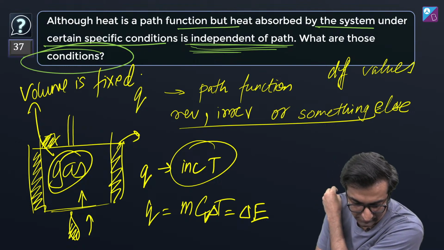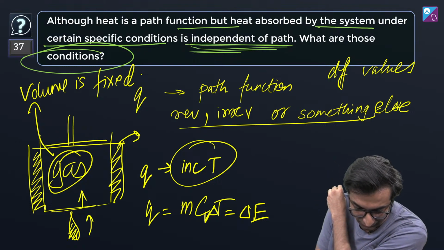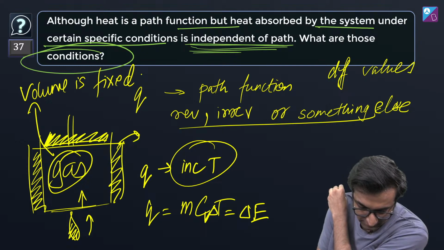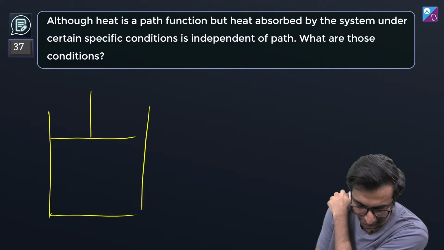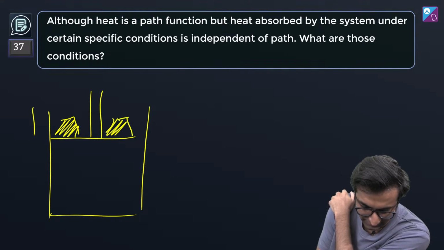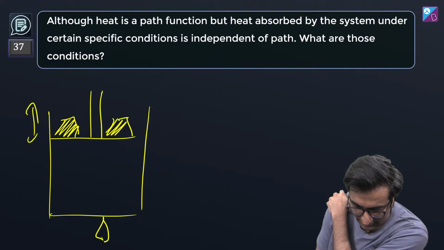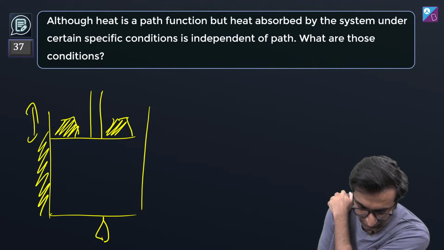Yeah, this was not here. मैंने इसको fix कर दिया, ऊपर भी fix कर दिया. There's no piston here. What if I let it move around? I do the same thing, but now I have a piston, which means it's flexible and it can move up and down. I do the same thing. This is insulated, so heat only goes in this way.